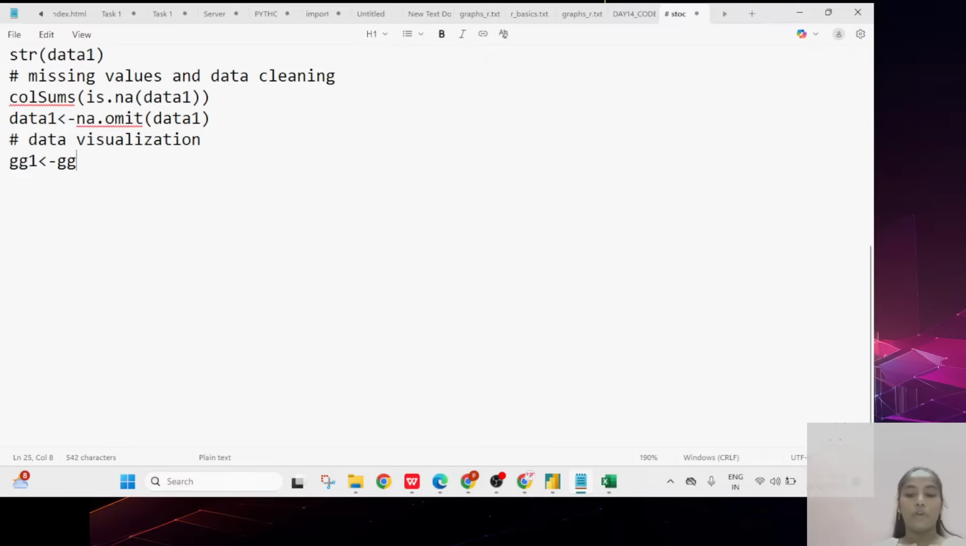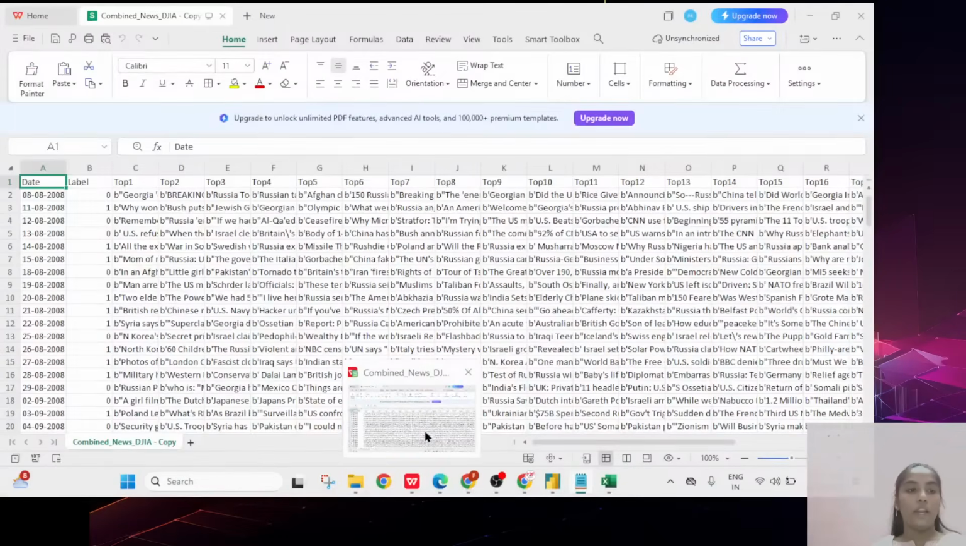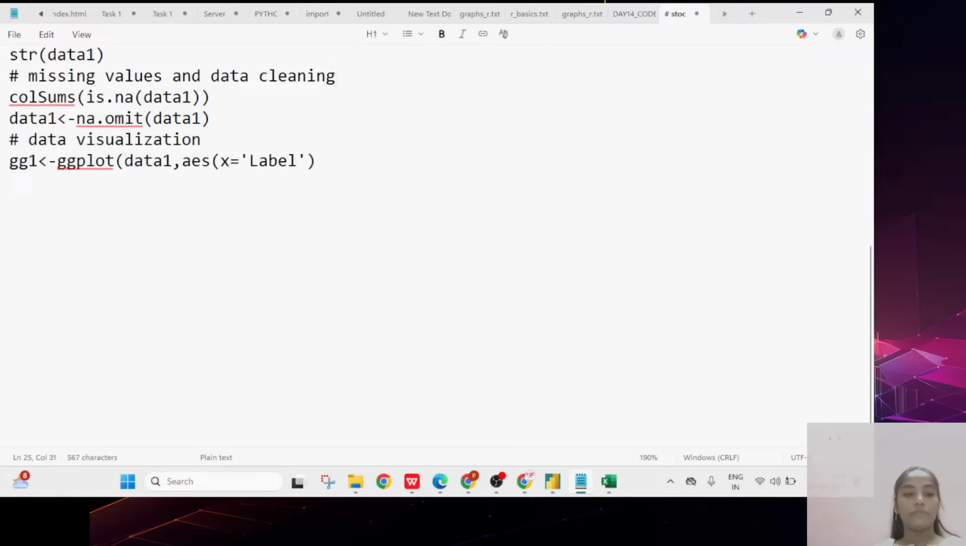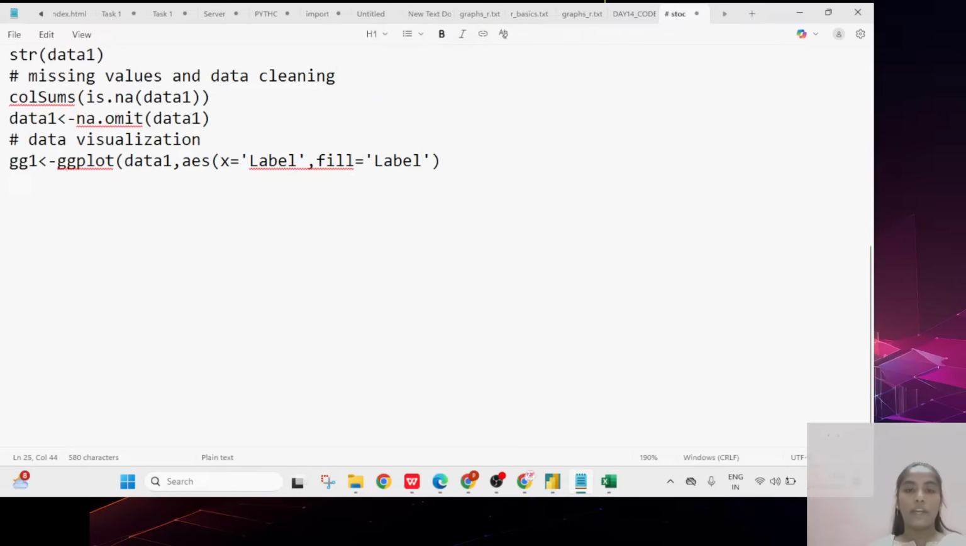In that particular part I want to take ggplot of my data1 comma, I want to take here aes open, and here you want to write the code as x is equal to what I'm having exactly here, with the codes, without codes, anything you can give, that is not a problem. And here I'm having label, I will take the label. So here I'm taking the exact keyword, you have to take label. So label, and later I'm giving fill is equal to label again. So from my data set only I am taking.